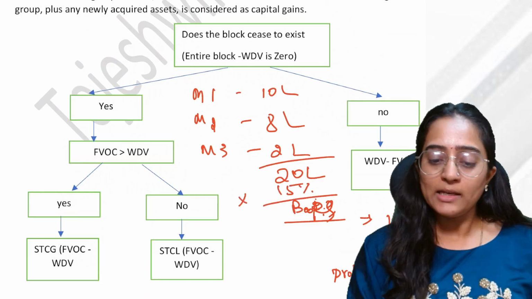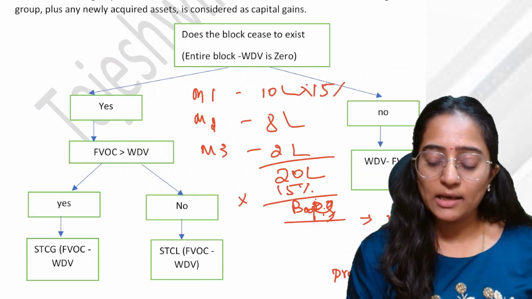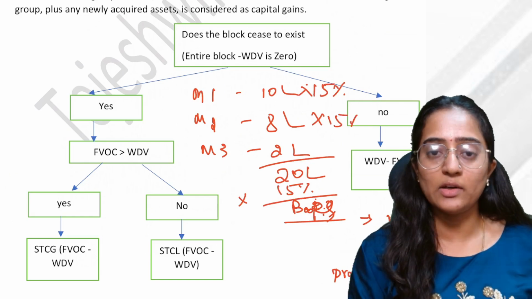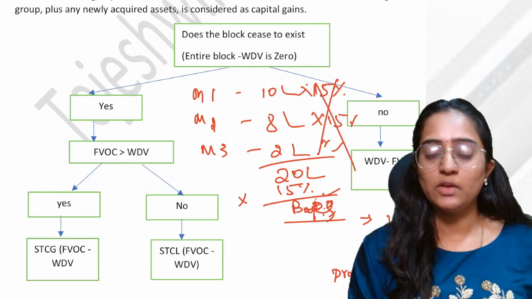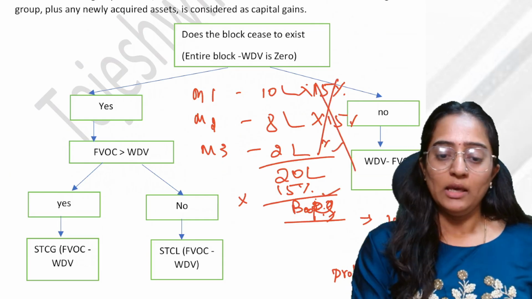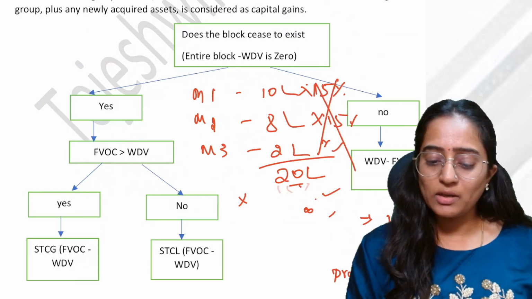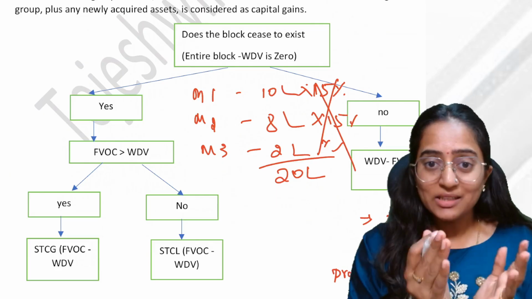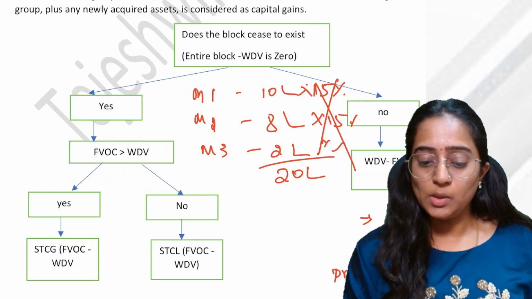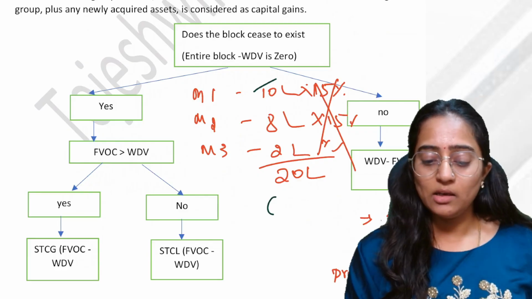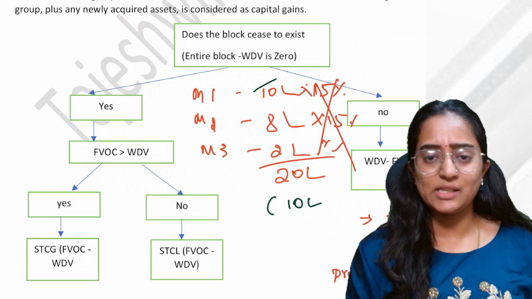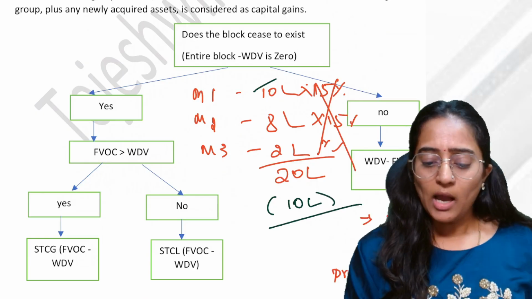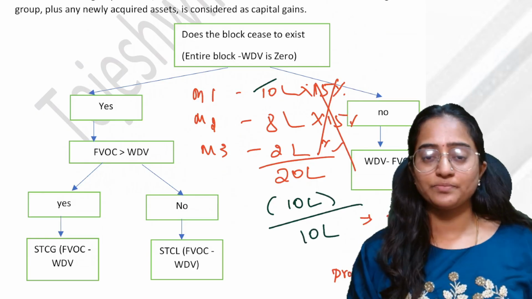You will not calculate 10% on the 15 lakh and then 15% separately on each asset. No, you'll not do this. You'll do the direct block. It means whatever asset you have sold within that block, suppose you have sold this asset, let's consider, for the same price, keeping it simple. How much would be the difference? 10 lakh.